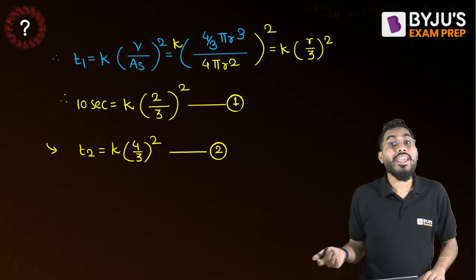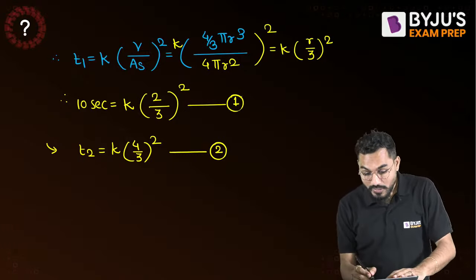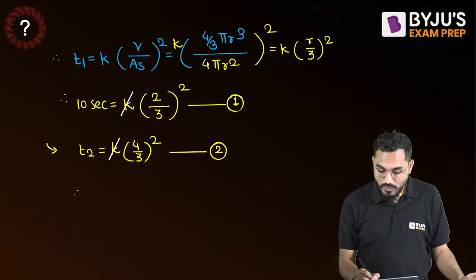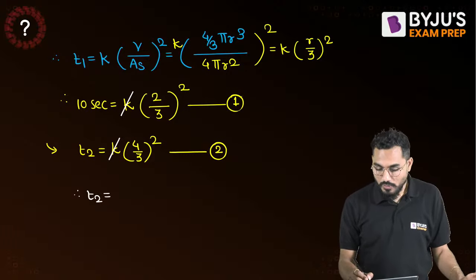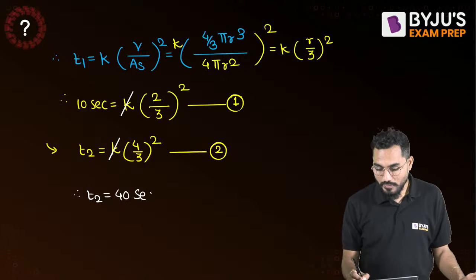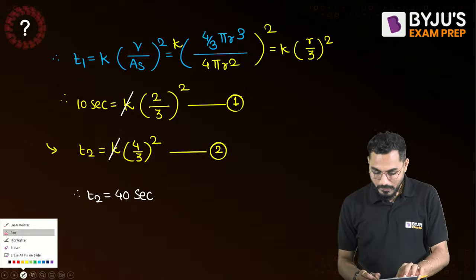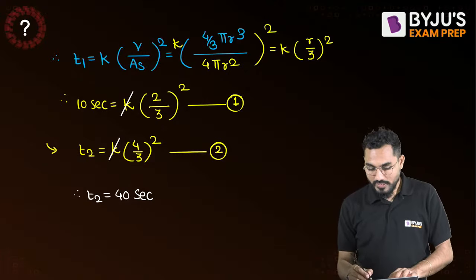Because, sir, it is the same procedure, same material, same conditions. So K will be cancelled, and the only unknown is T2. So my T2 will come to 40 seconds. How much answer is coming? T2 will come exactly equal to 40 seconds. Is it understood, everyone? Right, 40 seconds is the answer.